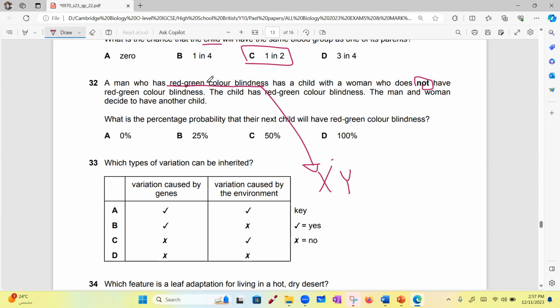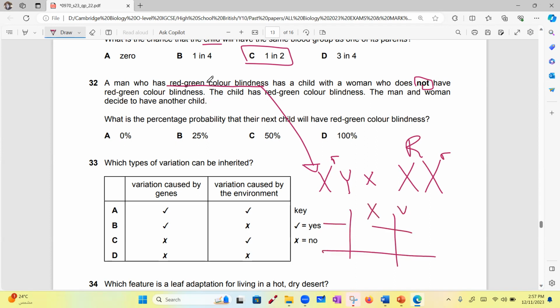On the X. Yes, so this is the man, and he married a female that is healthy, but her son is sick. She will be heterozygous. Yes, so she is XX with R capital, R small. I will do my Punnett square. This is the father, X, Y, with R small on the X, nothing on the Y. And this is the mother, XX, with R capital, R small.